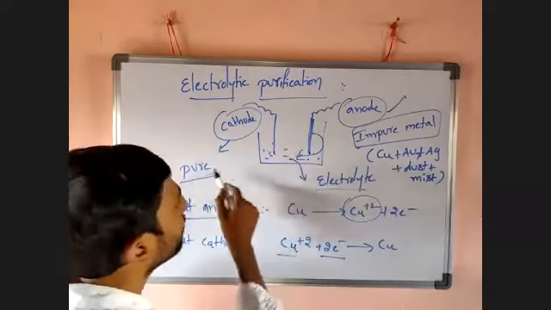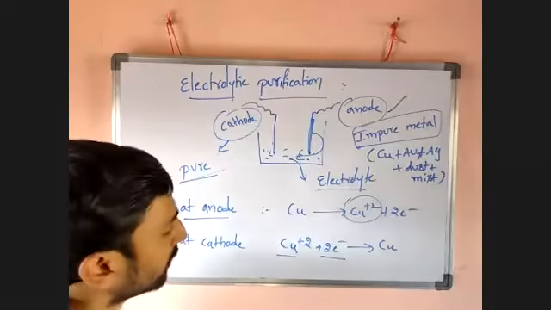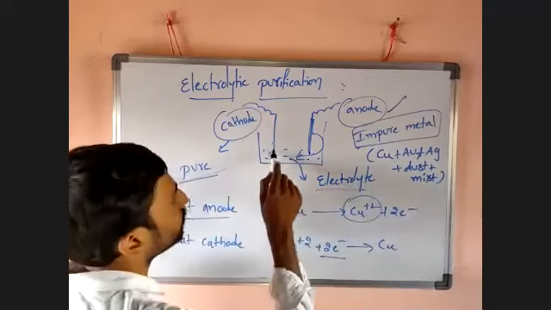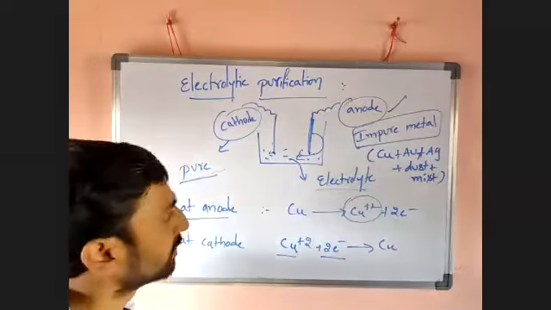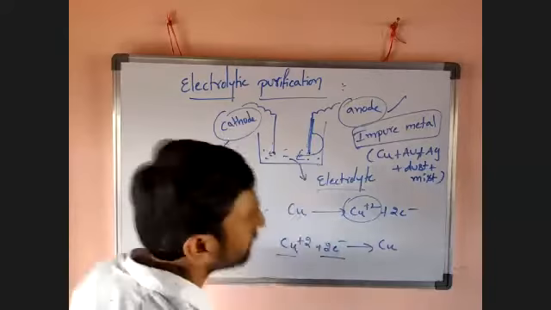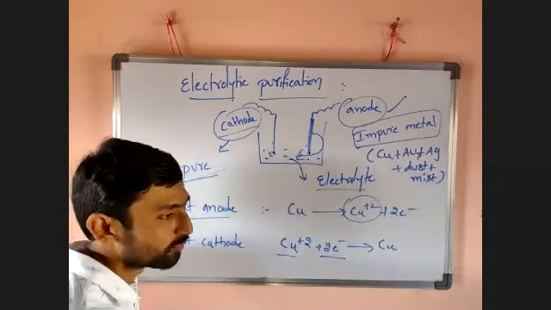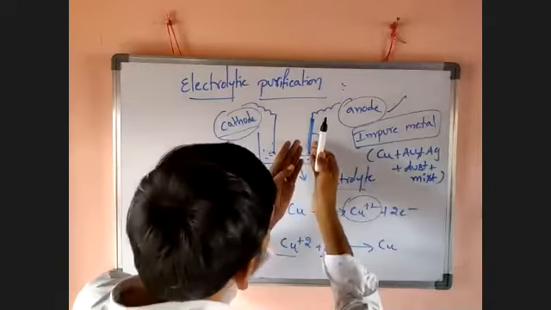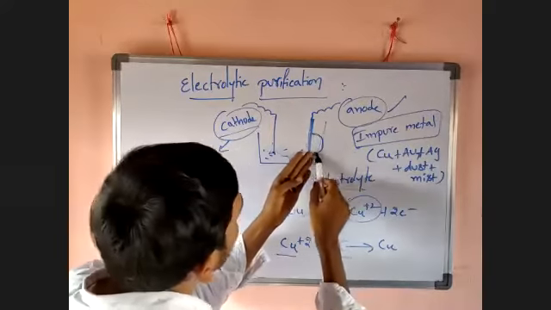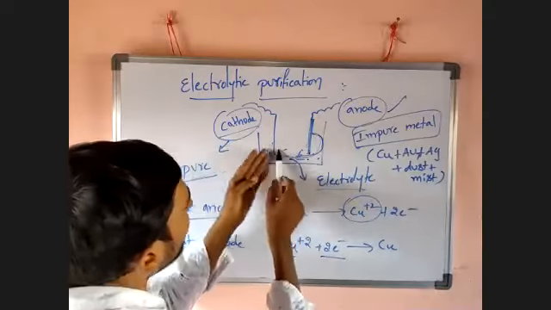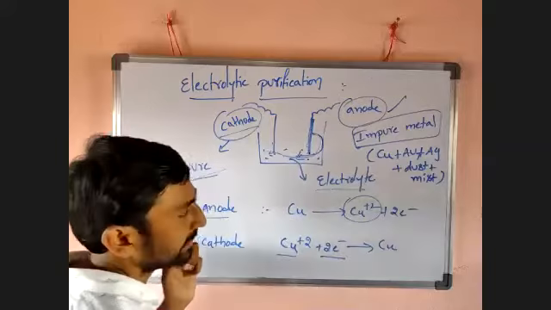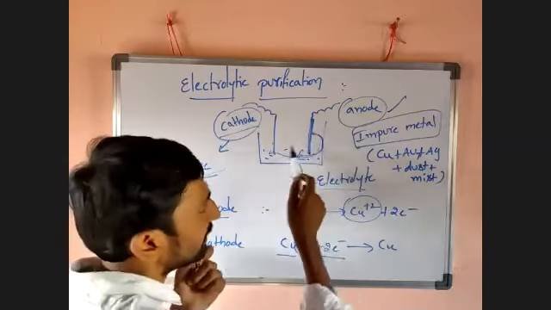What copper? Pure copper. The Cu+2 goes there, takes 2 electrons and is deposited as copper. So the weight of the anode will decrease, the weight of the cathode will increase. Why? Because the copper has started moving from anode to cathode. That impure copper is converted into pure copper at the cathode. That's why the weight of the cathode steadily increases and the weight of the anode steadily decreases.